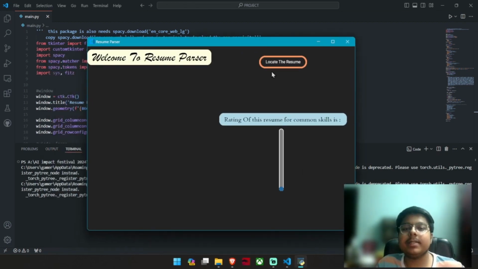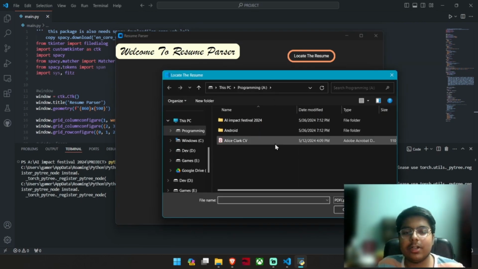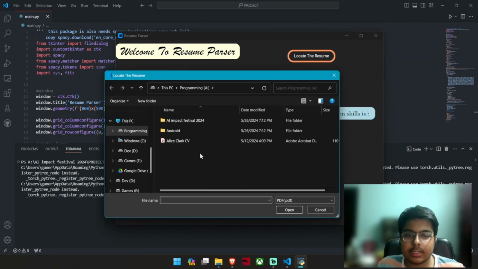Yeah, so the program has started. Here you can see it welcomes the users, welcomes the recruiter to the resume parser. Then it asks the users to locate the resume. By clicking on this button, a file dialog appears. As you can see here, using this file dialog, the user can give the location of